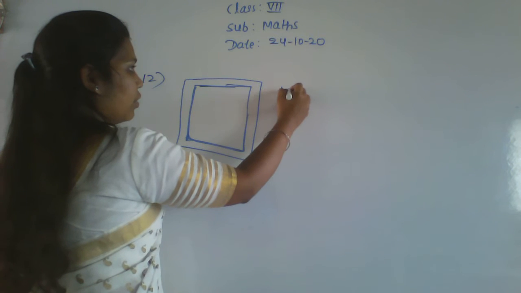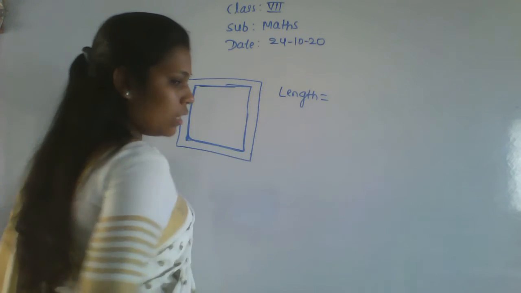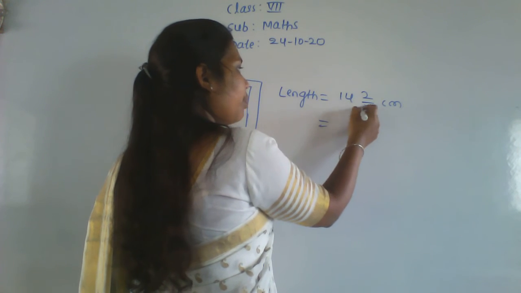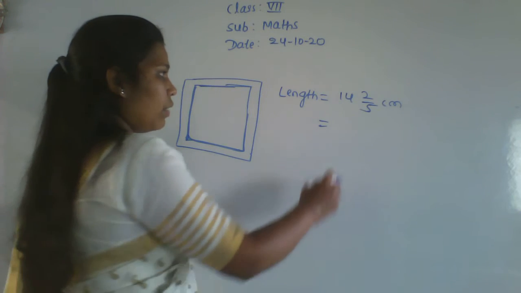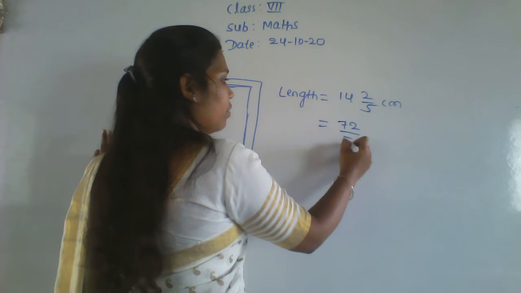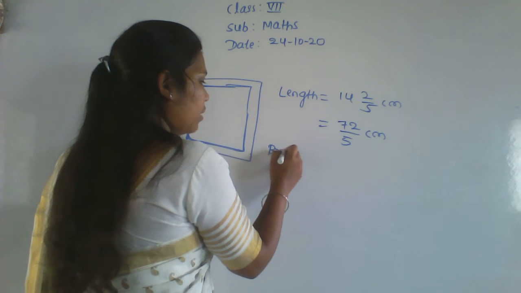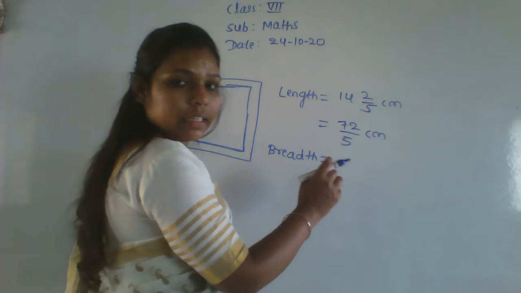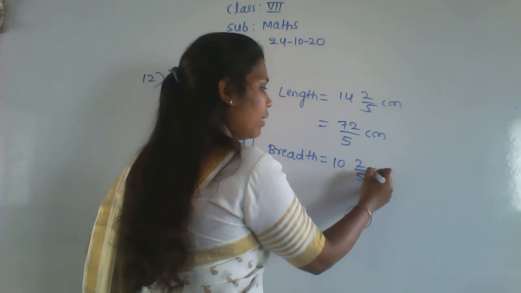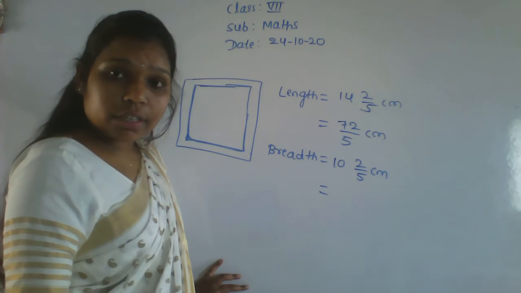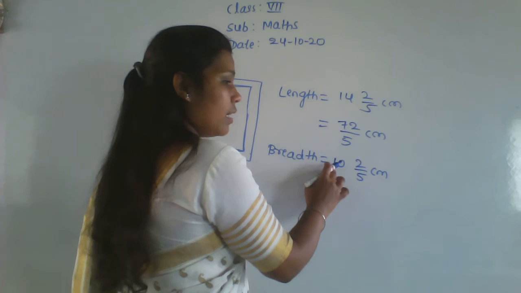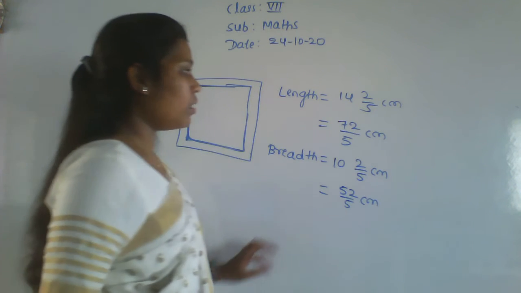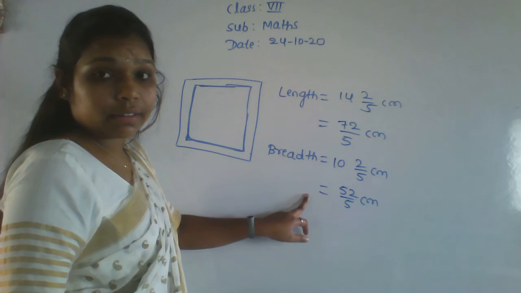So here they gave a length. Length is equal to what here? That is 14 integer 2 by 5 centimeter, which is nothing but 5 fives are 25, plus 2 is 72 by 5 centimeter. Next, write the breadth. What breadth did they give here? Breadth is 10 integer 2 by 5 centimeter. 5 tens are 50, 50 plus 2 is 52 by 5 centimeter. This is the length and this is the breadth we got now.